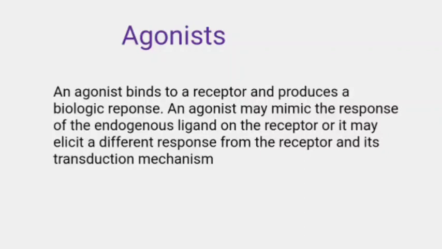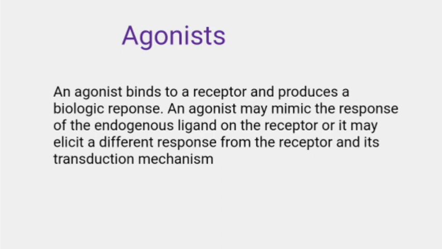Today I'm going to discuss agonist and antagonist. What are agonists? These are the agents that bind to a receptor and produce a biologic response. An agonist may mimic the response of the endogenous ligand on the receptor, or it may produce a different response from the receptor and its transduction mechanism.